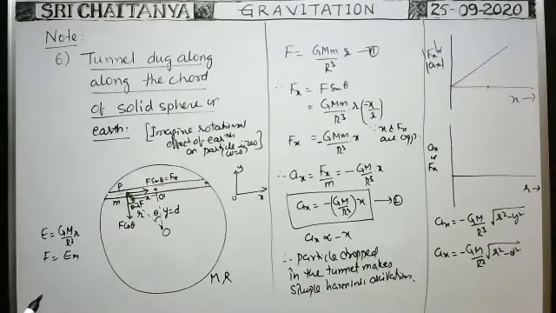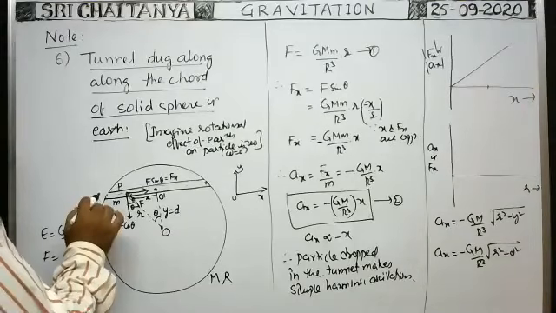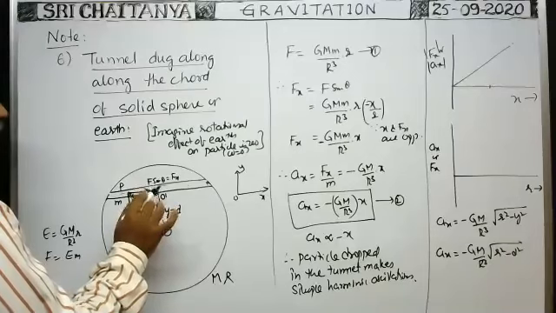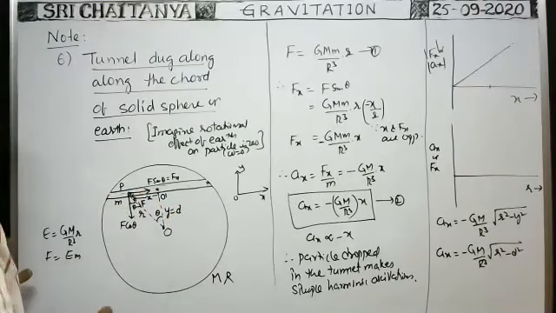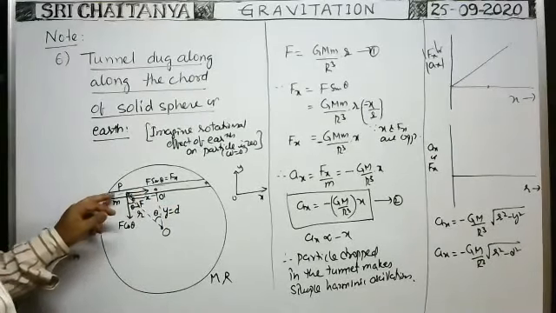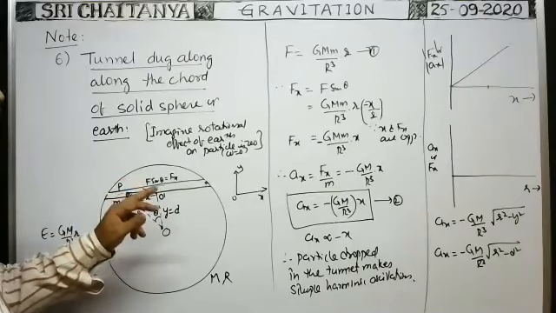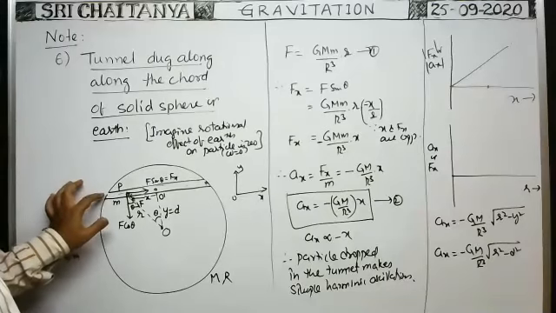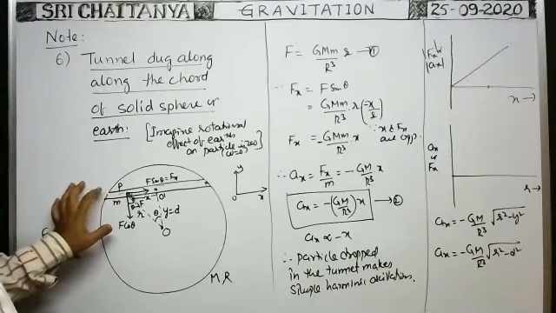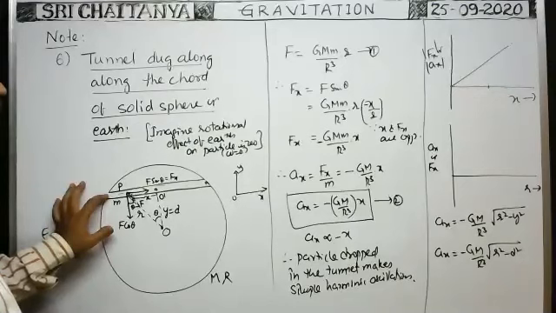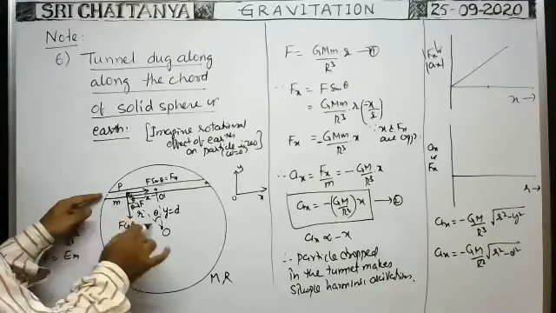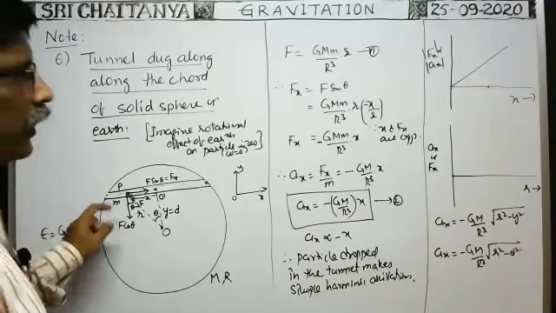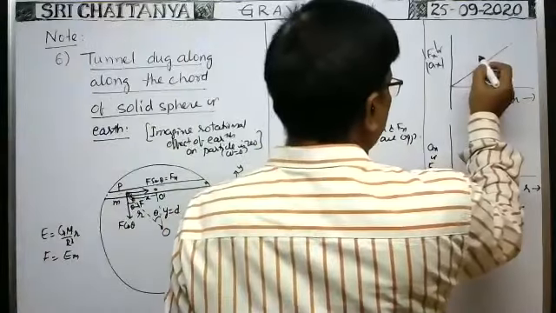You see, from this position, when you move towards the center of the tunnel, as r value decreases, the acceleration due to gravity value also decreases. At this position, whenever the particle is here, the acceleration is maximum, because this r value is maximum. Okay, so I think you will get the graph like this.